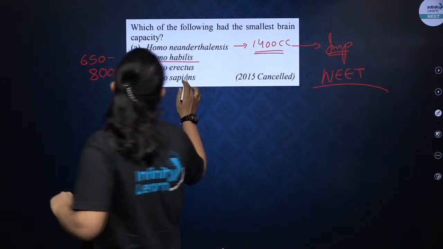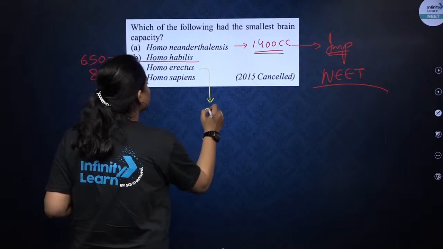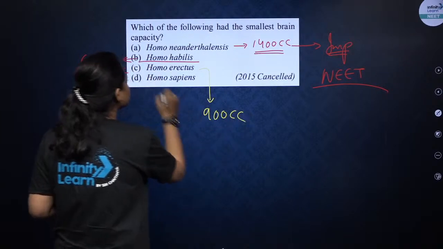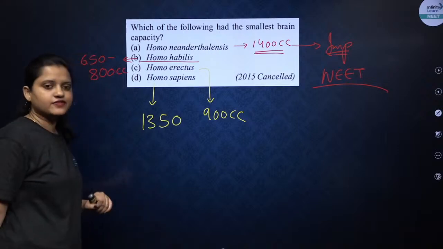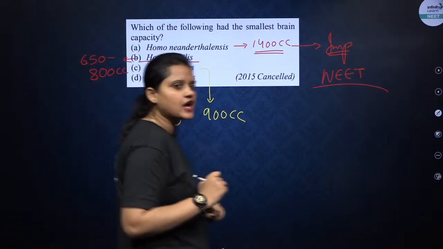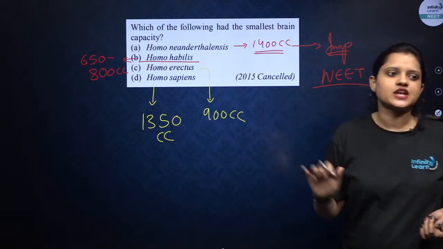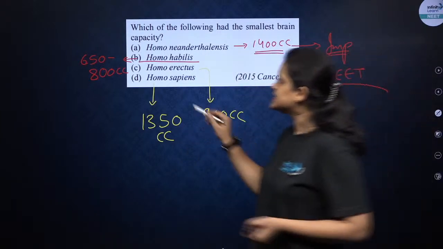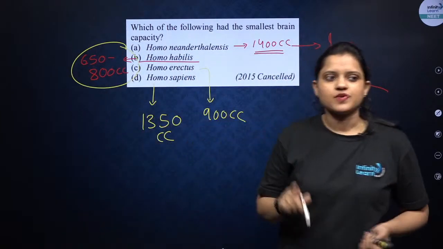Now next is Homo erectus with a cranial capacity of around 900 cc and Homo sapiens around 1350 cc. Fine. तो सबसे कम किसका हो गया? You only tell me. Least will be of Homo habilis, which is around 650 to 800 cc. Okay, बच्चों. Correct option for this question will be B.